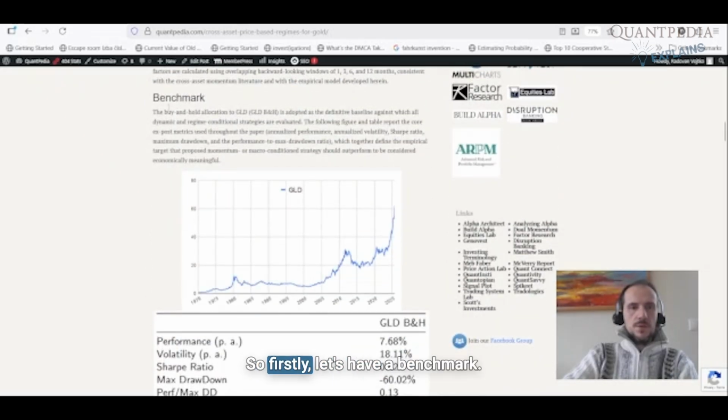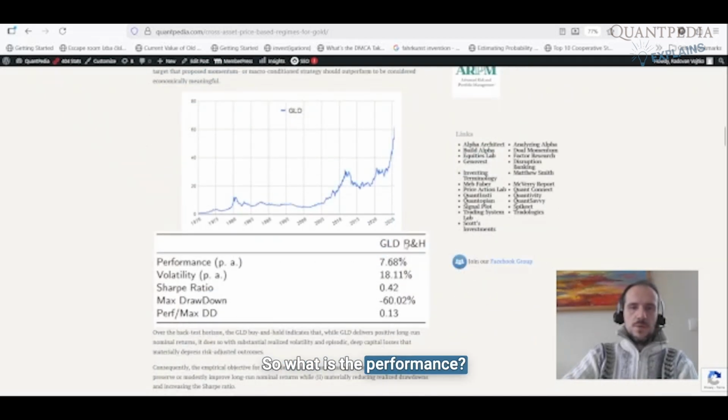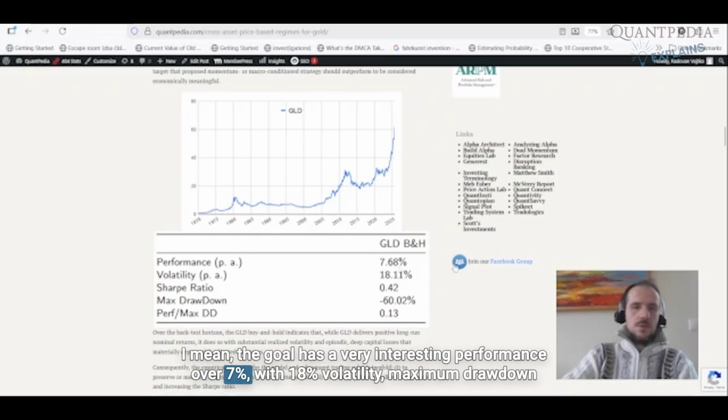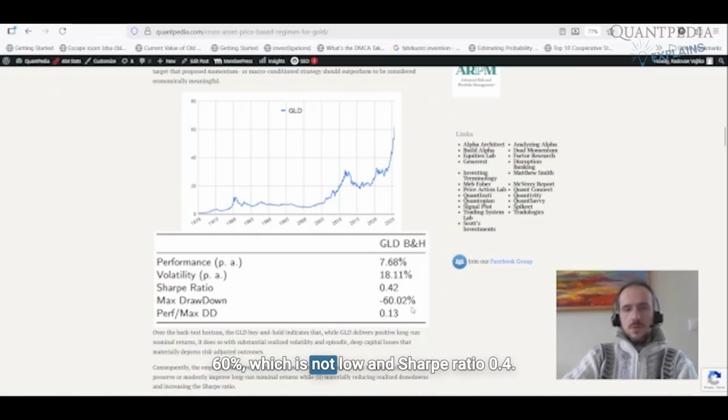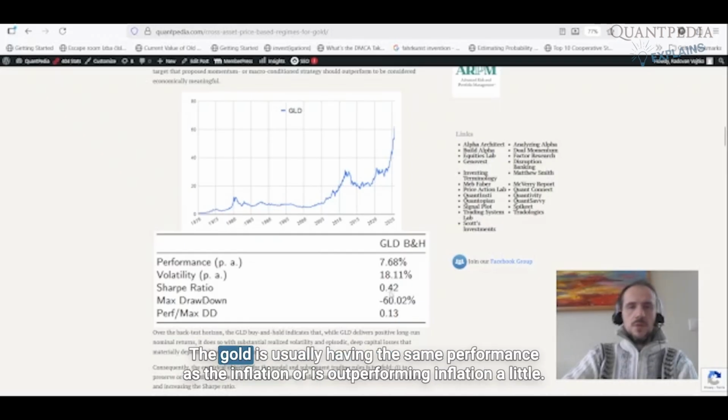And what is the methodology? Firstly, let's have a benchmark. The buy and hold allocation to gold, a simple buy and hold of the gold, is the benchmark. So what is the performance? The gold has a very interesting performance, over 7% with 18% volatility, maximum drawdown 60%, which is not low, and Sharpe ratio 0.4, performance to maximum drawdown 0.14. It's similar to equities, a little lower drawdown, a little lower performance, plus or minus the same volatility as the stocks. The gold is usually having the same performance as the inflation, or is outperforming inflation a little.